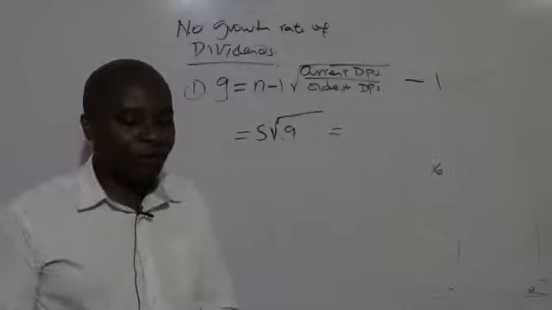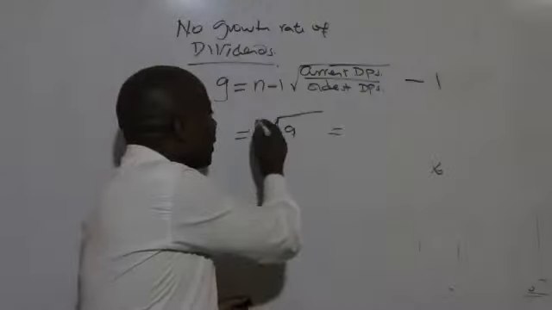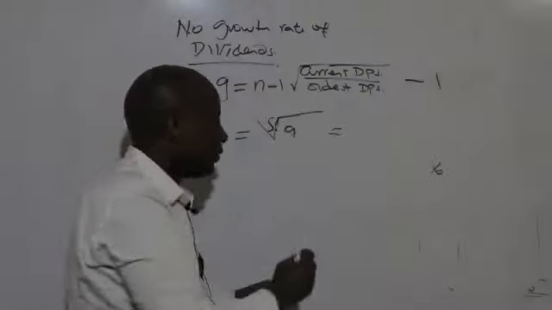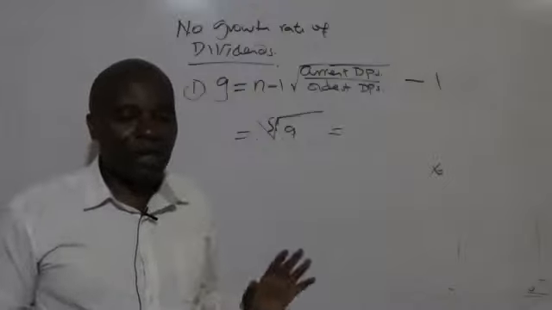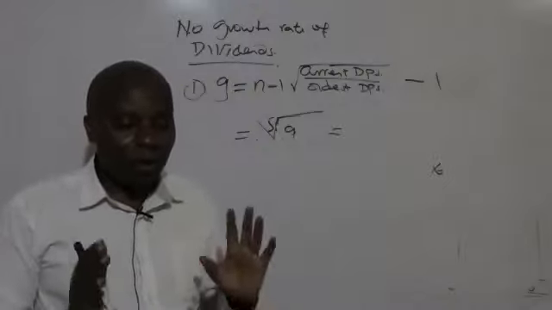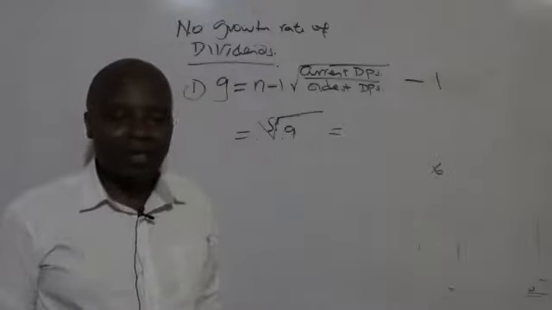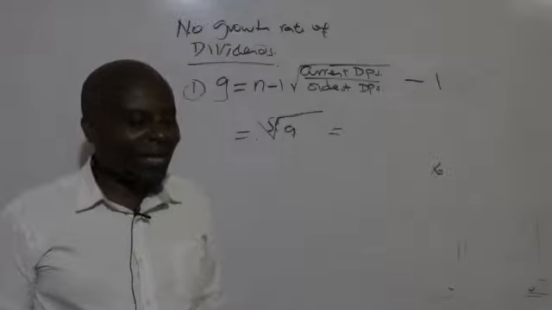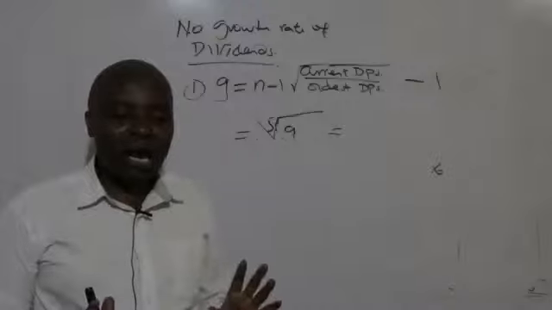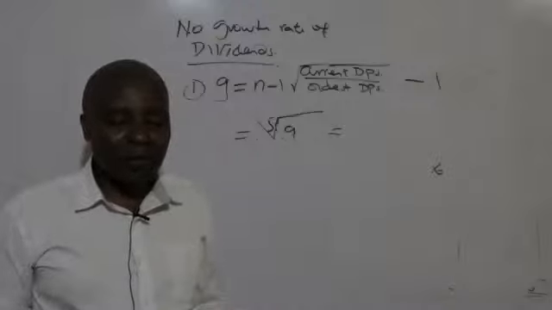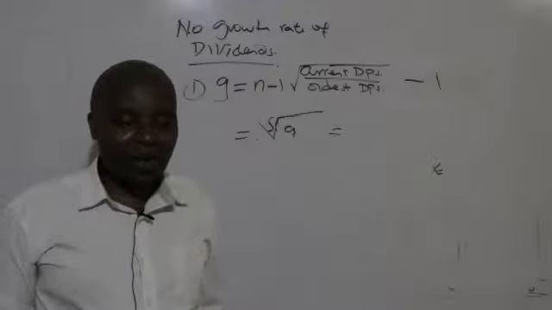The 5th root of 9. The correct answer is 1.55. Let's see how many students will be able to get 1.55. How many of us are saying it's 1.55?